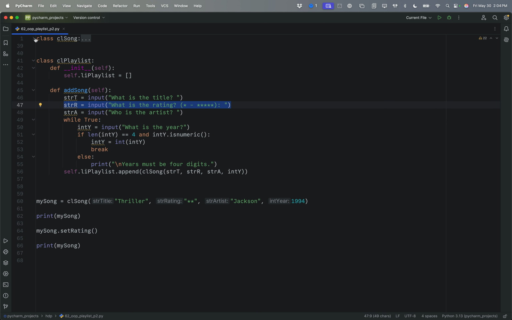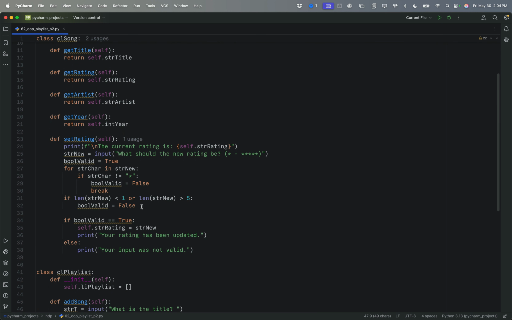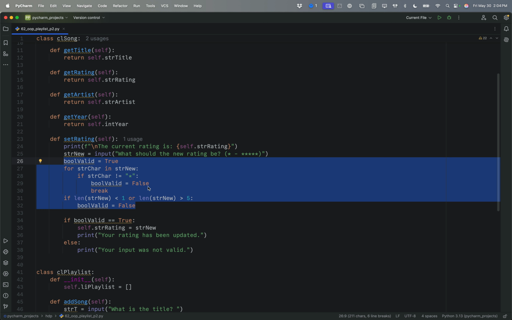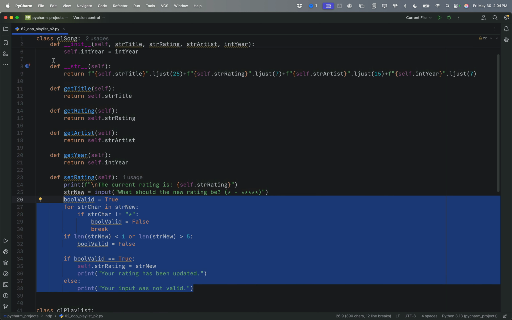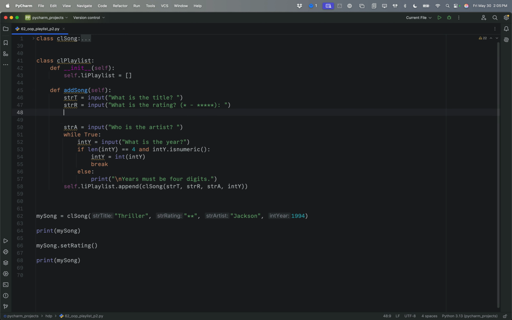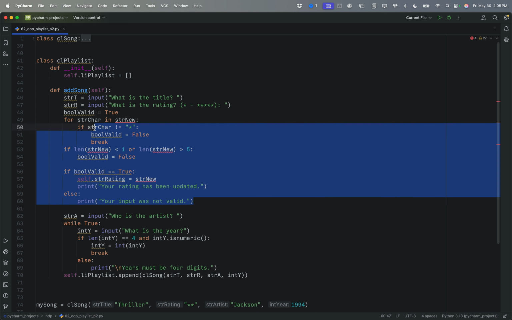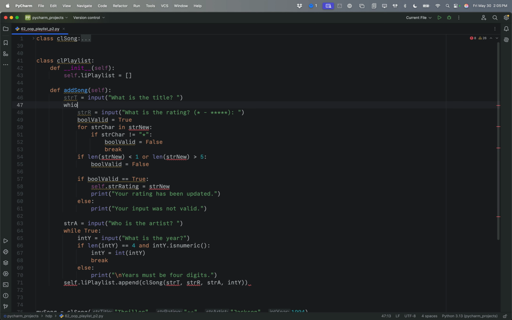And we've kind of already done the logic for this, so I can do this right here. Here is the check to see if the rating was valid. So I can use that same logic when I'm inputting the rating for the first time. I'm going to take that and I'm going to put it right here beneath the rating. And just like with the year, I'm going to indent that and I'm going to say while True.